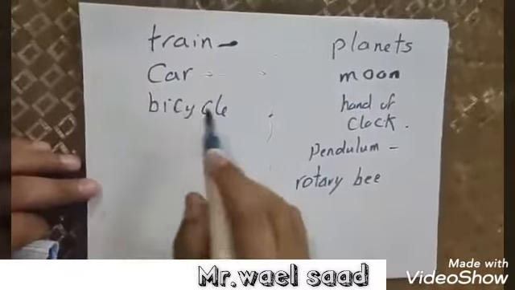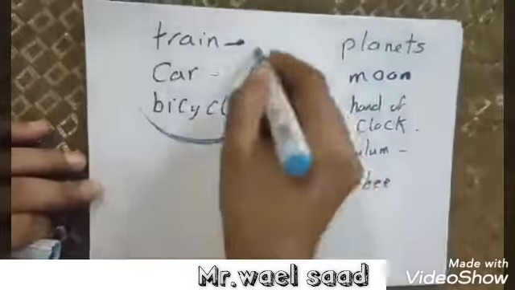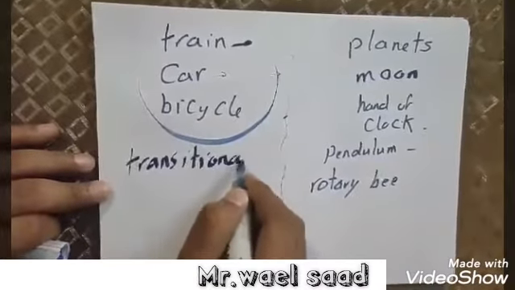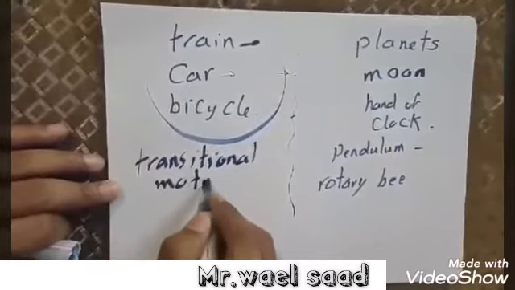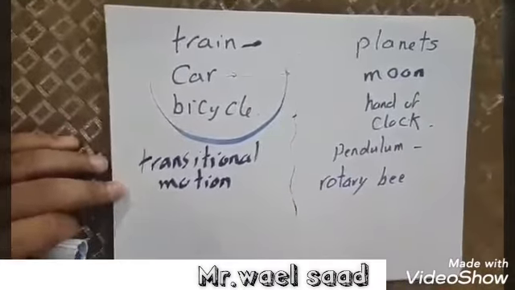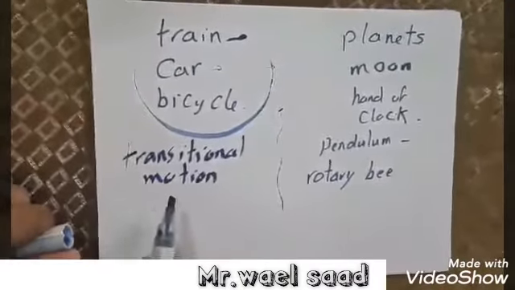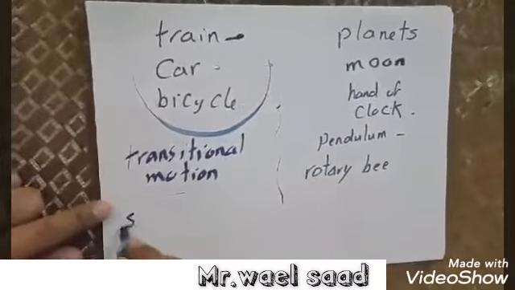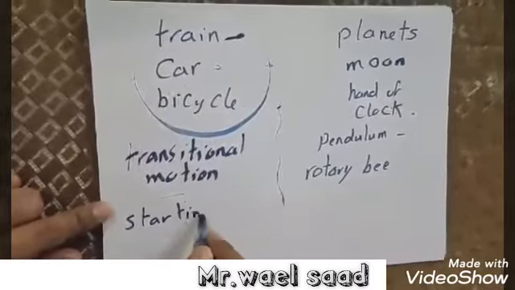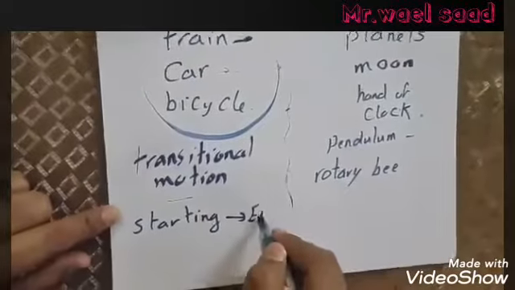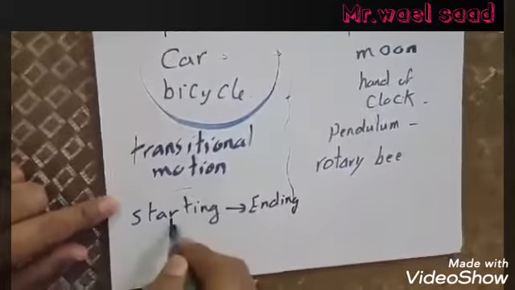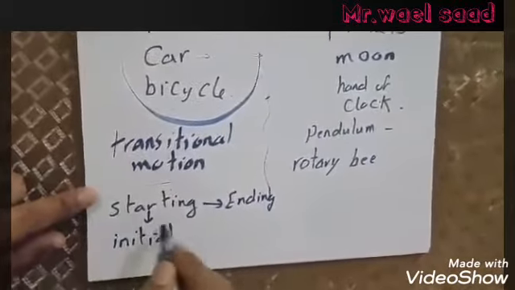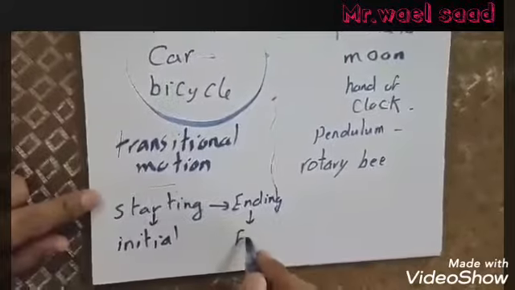So we have two types of motion. Number one is called transitional motion. Transitional comes from transport. It is characterized by the presence of a starting point, or initial, and an ending point, or final.